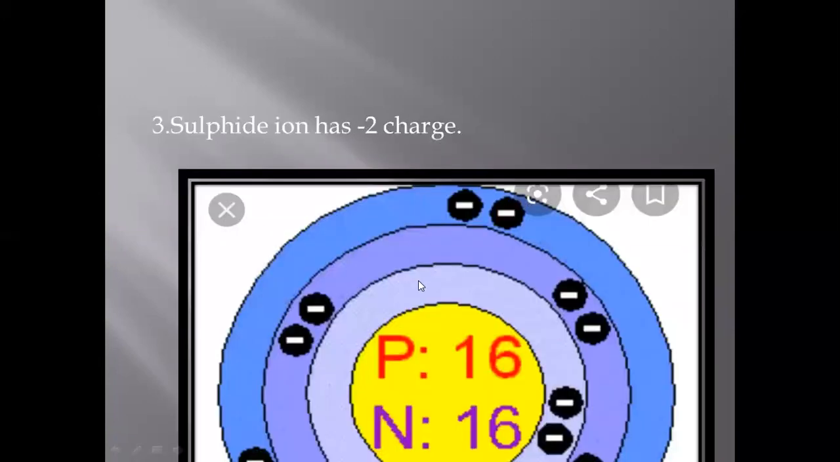Another example is for the sulfide ion or for the sulfur atom. You can see the sulfur atom has 16 protons and 16 neutrons in it. So how many positive charges are on the nucleus? 16 positive charges. And how many electrons are present in the shells? 2 electrons in the first shell, 8 electrons in the second shell, that is 10, and 6 are left. So 6 electrons are present in the outermost shell of this sulfur atom.